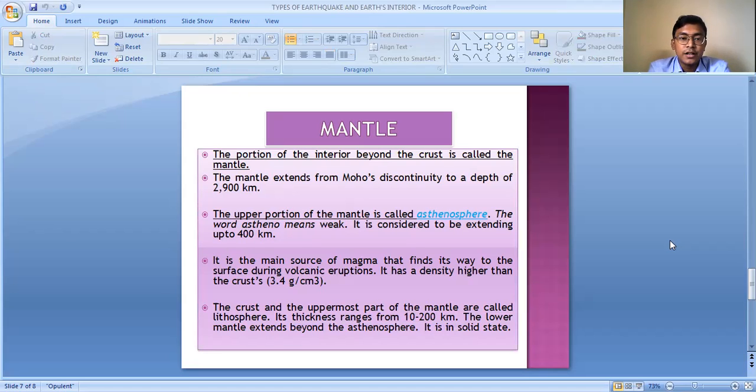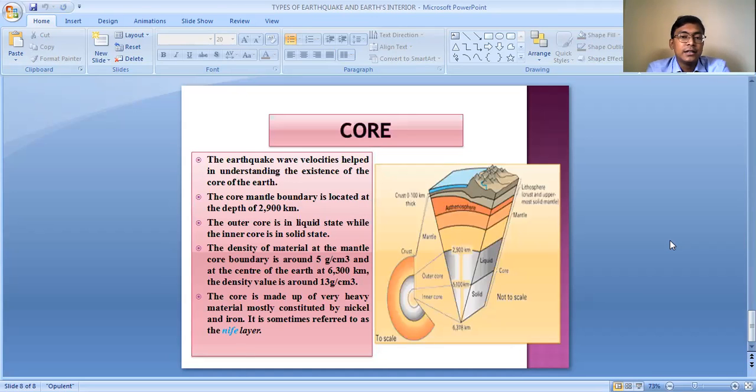So the crust forms the topmost or outermost layer of the earth, and then we have the mantle, which is further subdivided into two parts. The topmost part of the mantle is known as the asthenosphere, which is in the liquid form, and the lower portion is in the solid form. Then the interior of the earth is known as the core. This core forms the central, most interior part of the earth.